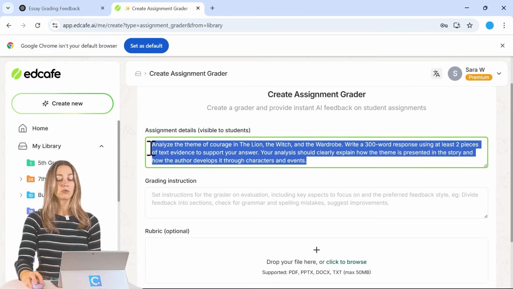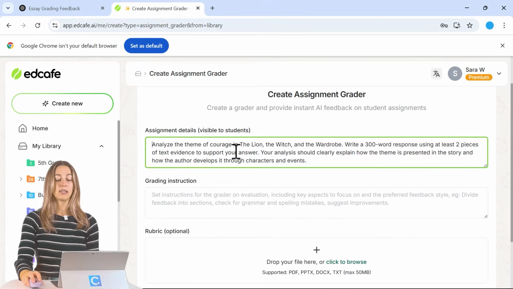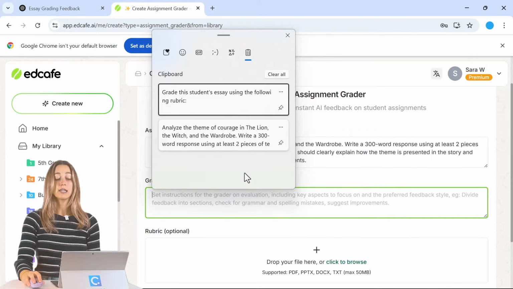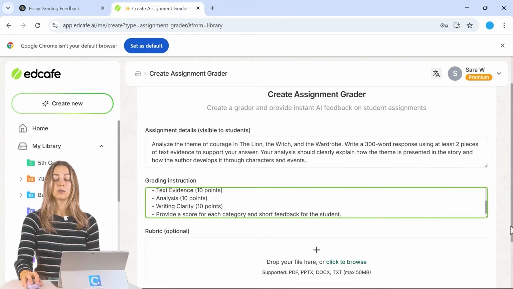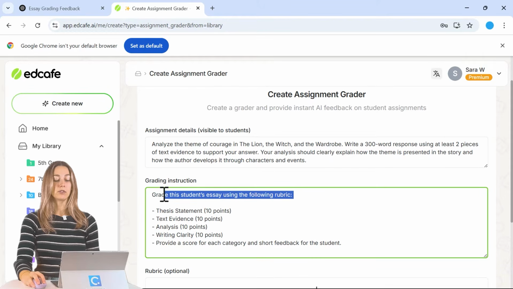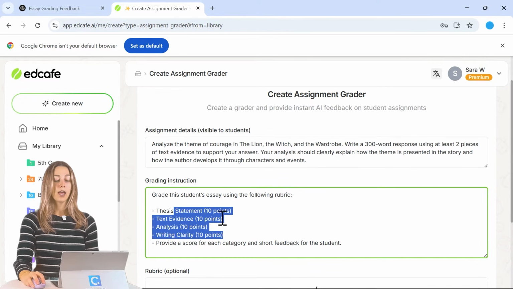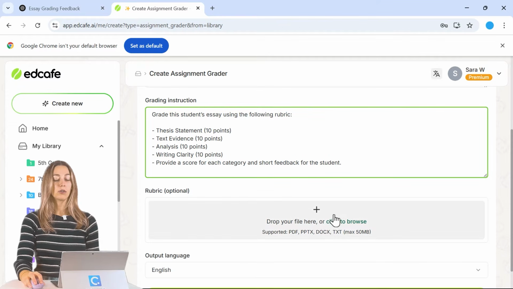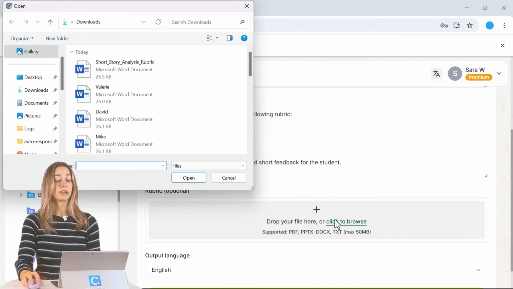We have our same instructions here about analyzing the theme of courage. And then we want to add in our grading instruction. This is for the AI to follow. Just like ChatGPT's prompt, we're going to use the same one to grade our student's essay using this rubric and then providing a score for each category. Then you can also add in a rubric if you have it.